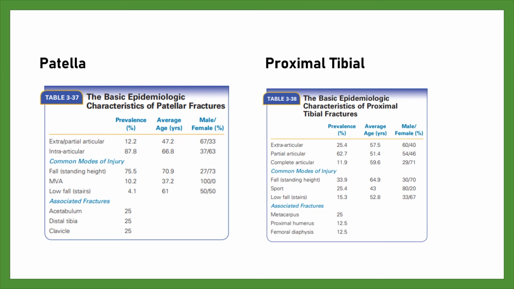Proximal tibia. The table shows that while standing falls in older patients were the commonest cause of proximal tibial fractures, about a quarter were caused by sports injuries and occurred in younger adults. A variety of sports were involved, but 33.3% of the fractures were caused by soccer.